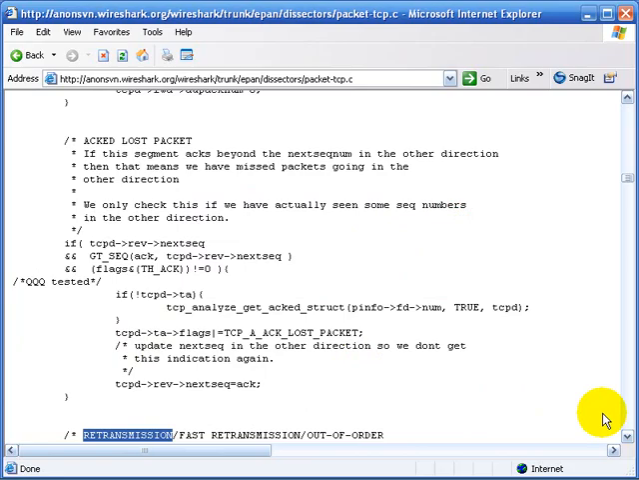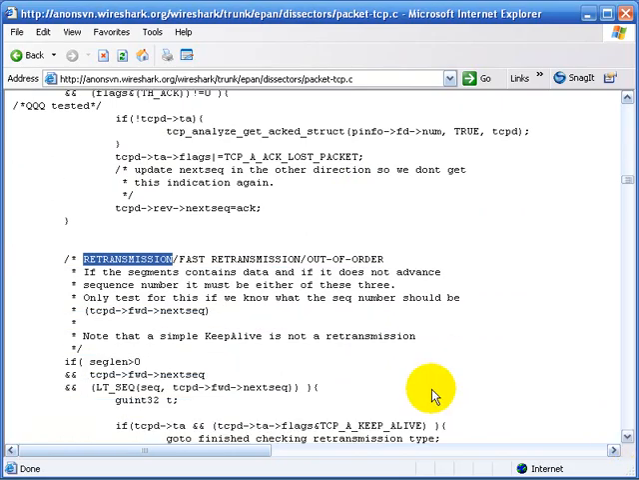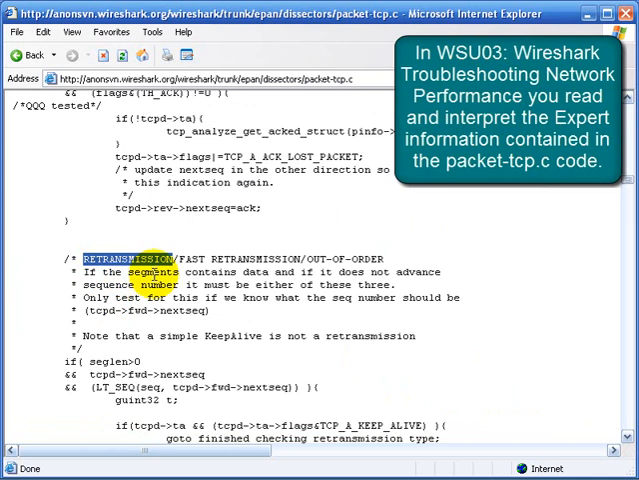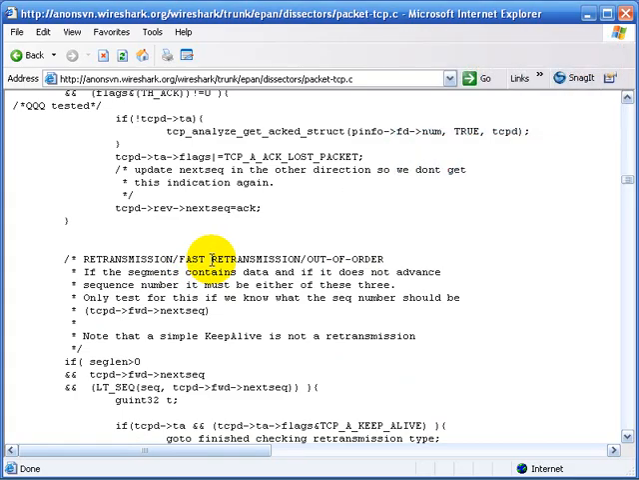Here I'm in a section of the code that talks about what a retransmission is exactly. It differentiates a retransmission from a fast retransmission from an out-of-order packet. So if we need to figure out why Wireshark is flagging something in the expert system, one of the things that we can do is we can go directly into the code and read it to find out what the criteria is for putting something into an expert notification. So don't be shy about going into the code if you wonder how things are working.